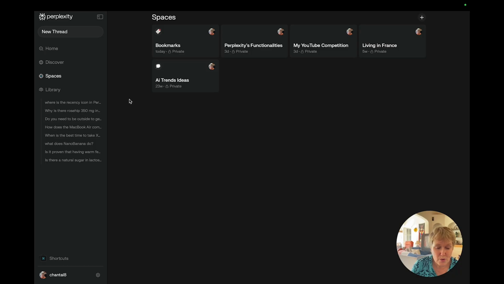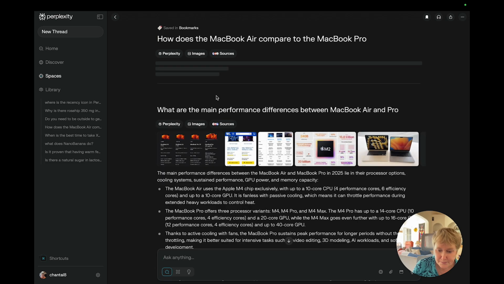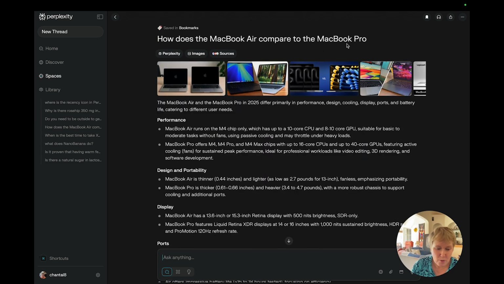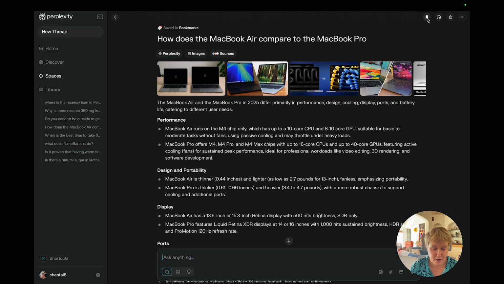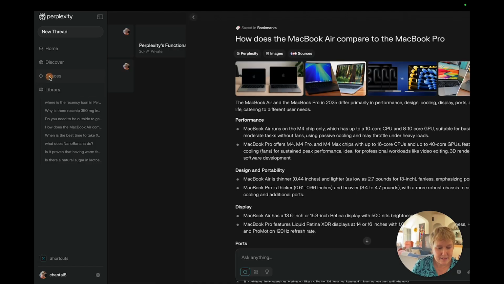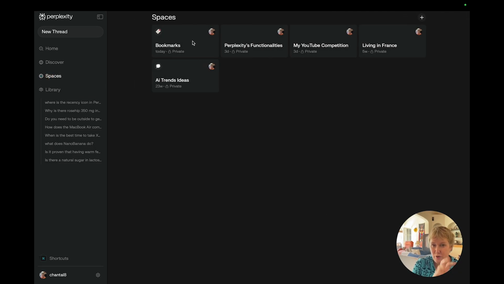And what you do is, let's go to MacBook Air compared to MacBook Pro. I asked the question, and it's saved in bookmarks now because I clicked here, because I wanted to be able to access it. As soon as you have a bookmark, it creates, and I'll bring you to Spaces, a space for all your bookmarks. So that one is a bit different. It's not necessarily by topics. It's actually the bookmarks, the articles or the research that you want to keep and you want to be able to refer to.